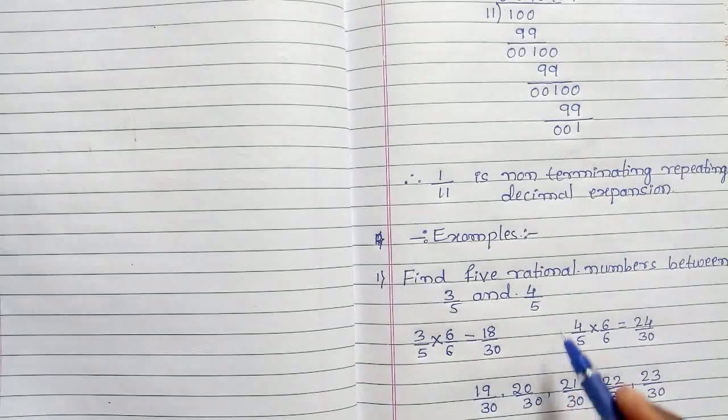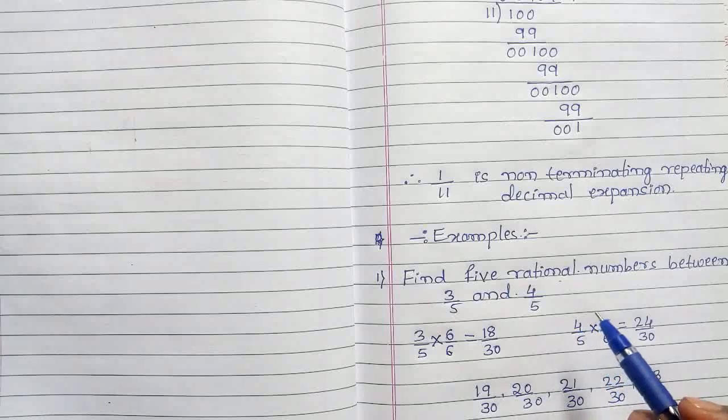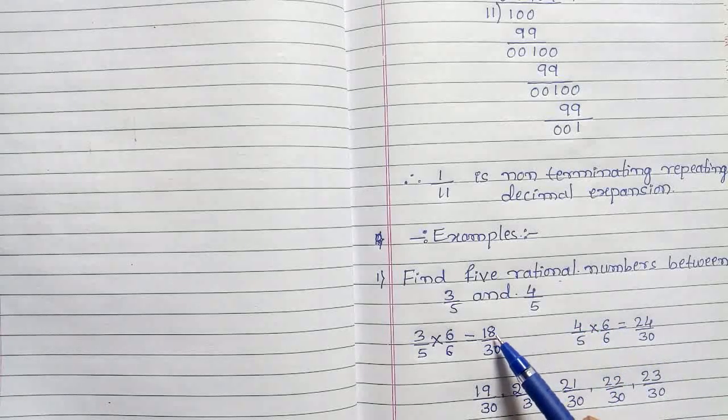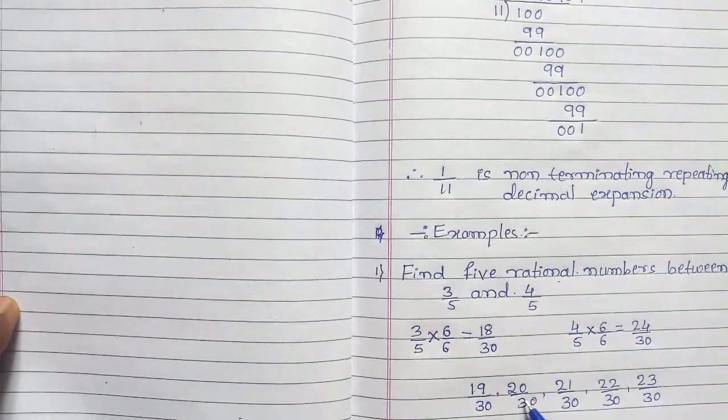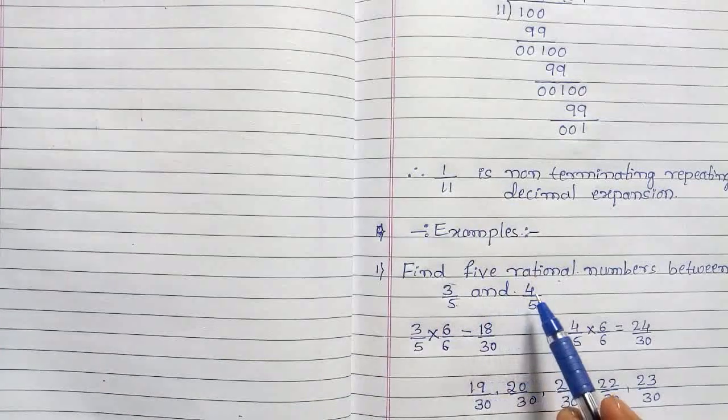They told us 5 rational numbers between 3 by 5 and 4 by 5. Between means you don't write 18 by 30 and 24 by 30. These are the 5 rational numbers between 3 by 5 and 4 by 5.